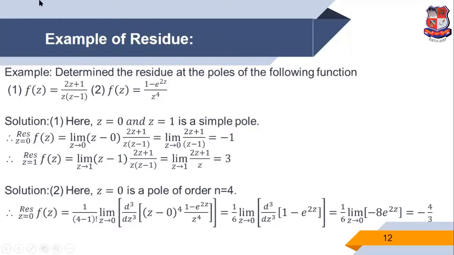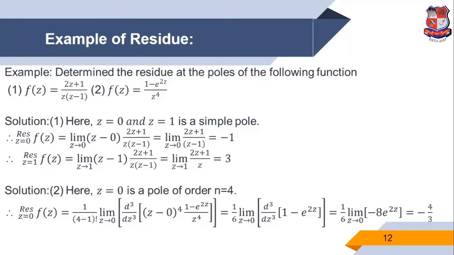Now we discuss an example of residue. Determine the residue at each pole of the following function. First we consider f of z is equal to 2z plus 1 upon z into z minus 1. Now this function is obviously not analytic at the points z is equal to 0 and z is equal to 1. We observe that at z is equal to 0 the power is 1, and the factor z minus 1 has power 1. So both are simple poles.